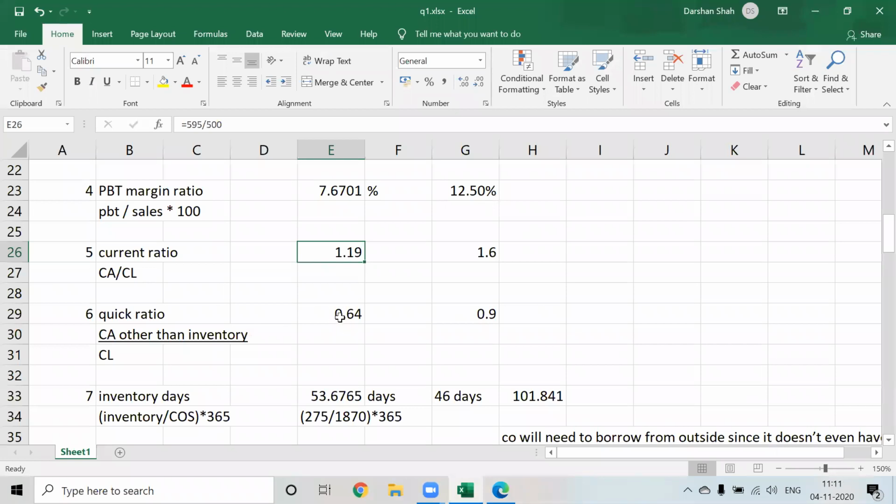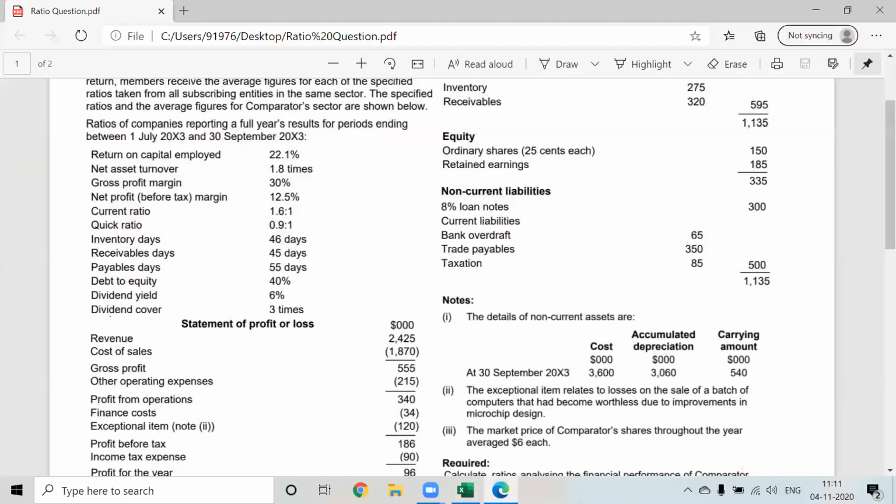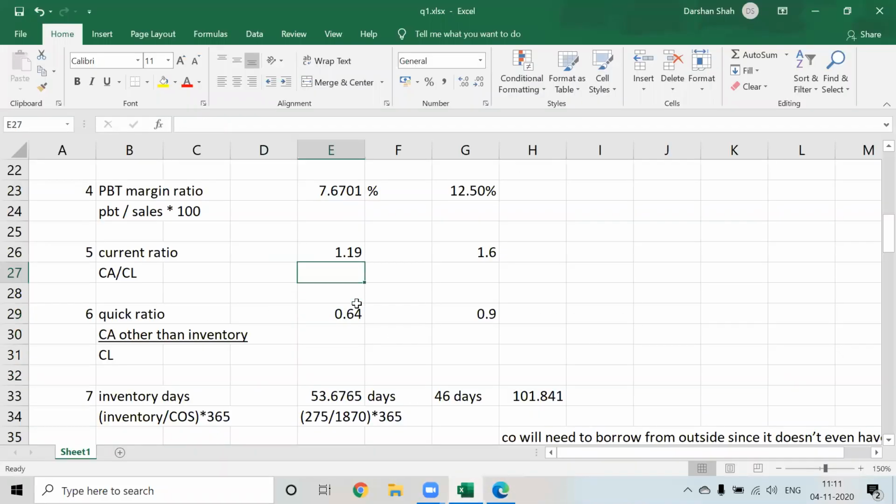If inventories are not there, we are not able to pay off our liability. Okay, means what? This is what we are taking over here: the sale of batch which became worthless, which could not be sold. So the inventory could not be sold. Correct. So if we take out the inventory part, it also takes out our sale of computers.